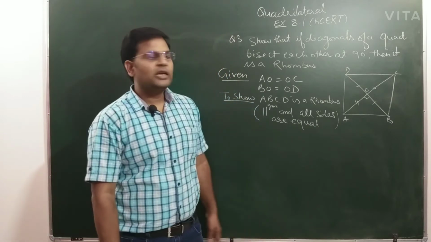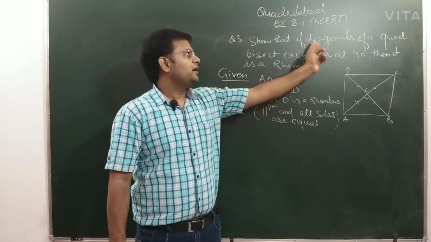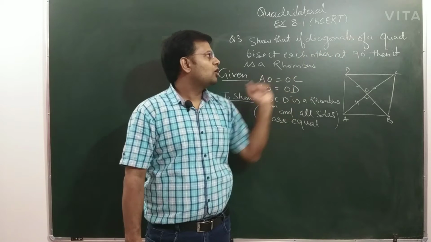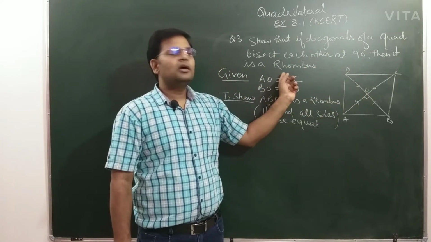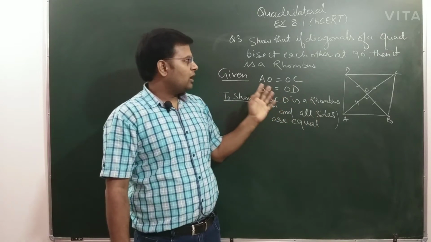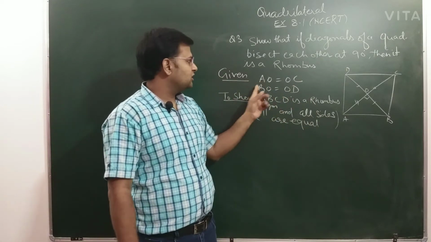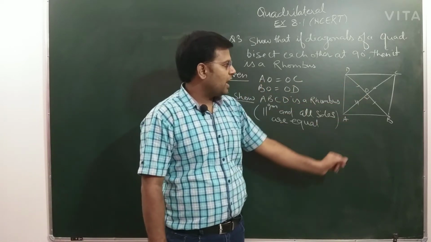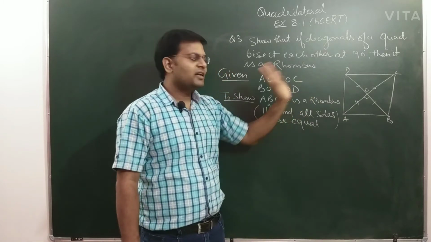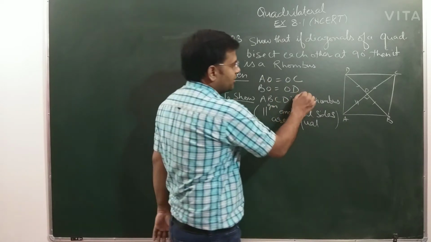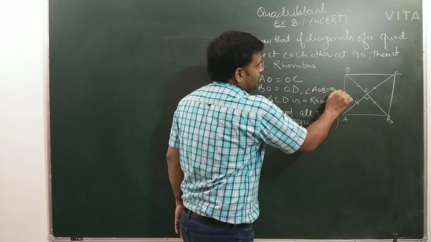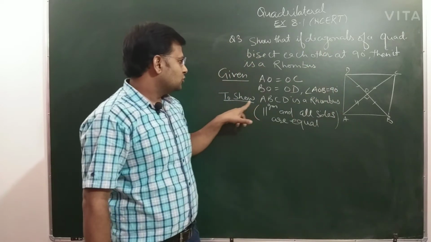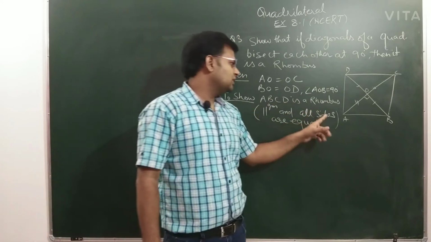Okay, now see question number 2. Show that if diagonals of a quadrilateral bisect each other at 90 degree, then it is a rhombus. So now what is given, you just see this AO equal to OC and BO equal to OD, these diagonals are bisecting each other, and you can see this angle AOB, this is also 90 degree given. So you have to show that ABCD is a rhombus.